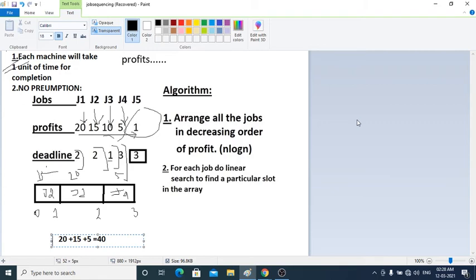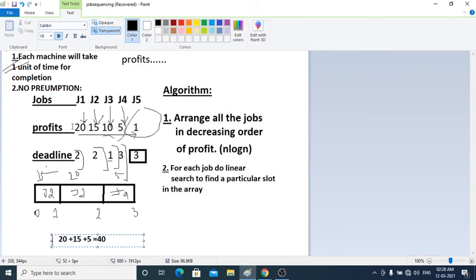In greedy, we are not sure that the path chosen will lead me to the maximum profit. But here I have mentioned the algorithm that I need to follow to get the maximum profit with a given n number of jobs, the profits associated with it, and a given deadline. And I need to mention the time complexity of this algorithm.